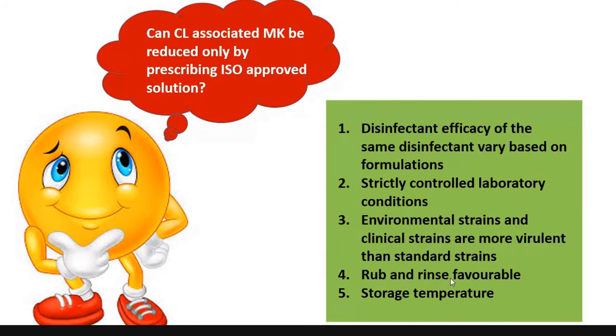So when the studies have been done, the disinfectant efficacy of the same disinfectant is found to give varied results across the studies. For example, if we take PHMB, one solution with PHMB has passed, but the other solution with PHMB did not pass. Why? Because of the change in the formulations and the interaction with other products like surfactants. And another thing is the ISO procedure is usually done in very controlled laboratory conditions, and it is not going to mimic actual practice.